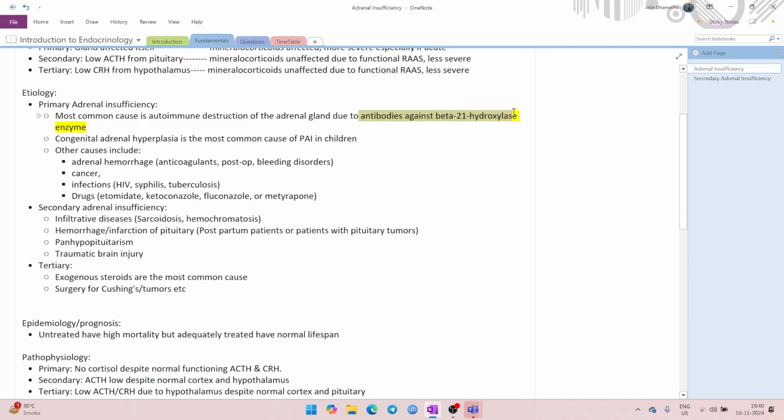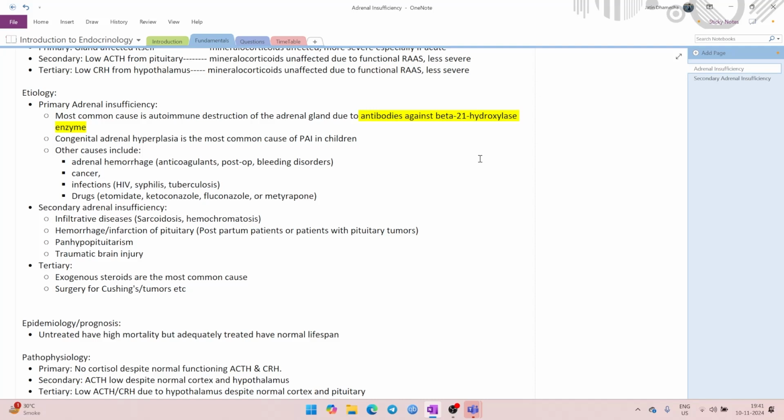And you may be familiar with the 21 hydroxylase deficiency as well. This is a common thing that we see in the reproductive system, because deficiency of 21 hydroxylase generally causes overproduction of the steroid hormones like DHEA and testosterone. So it causes virilization and all sorts of things. So you will see this in the context of the reproductive system if you have studied that in Step 1 First Aid.